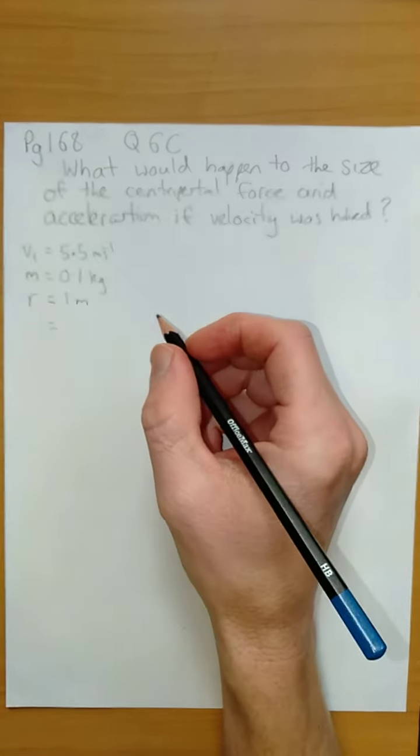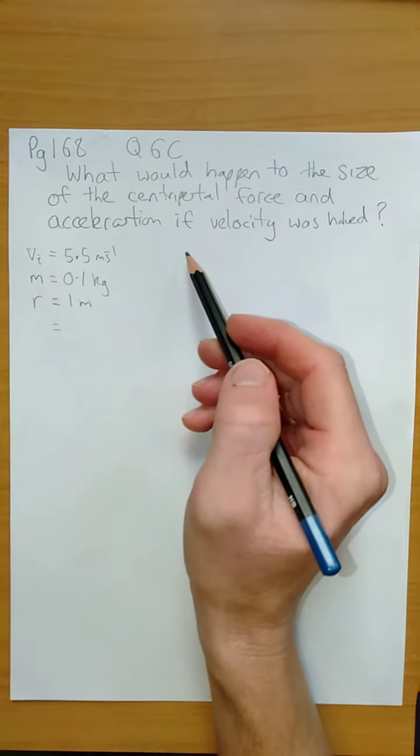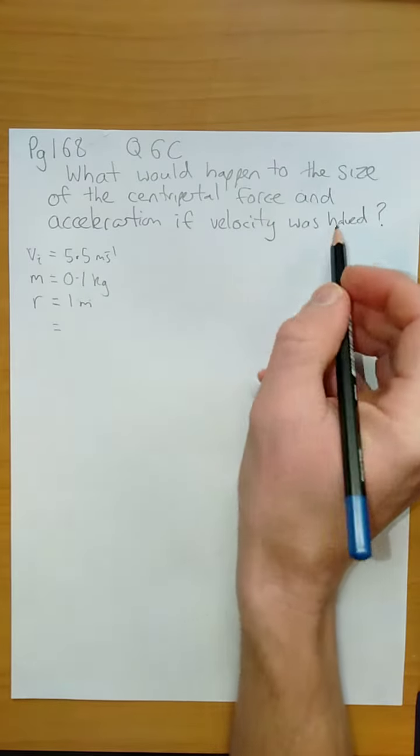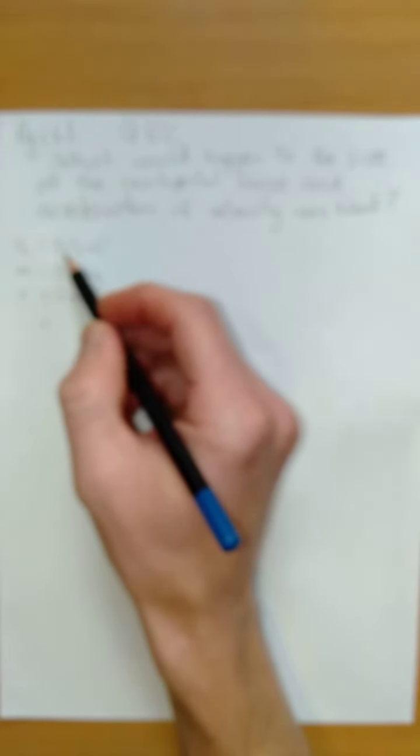Alright, this is my second question. What would happen to the size of the centripetal force and acceleration if velocity was halved? So what we've got to establish is what the initial values were, and our initial velocity, if this is from the question on page 168, 6C, was 5.5.